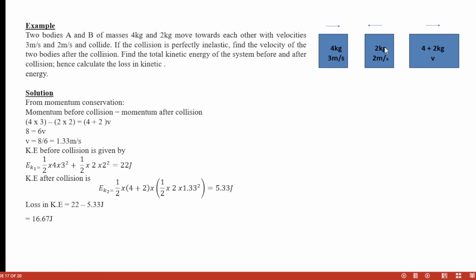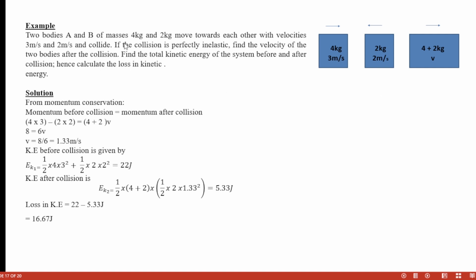When they meet, you can see that most times they will move in the direction of the body that is having bigger mass, because this one will push it forward. Look at it, it's speeding more. This one is running faster, and it's also having more mass than the other one. So definitely they will be moving in its own direction when the two of them hit each other.